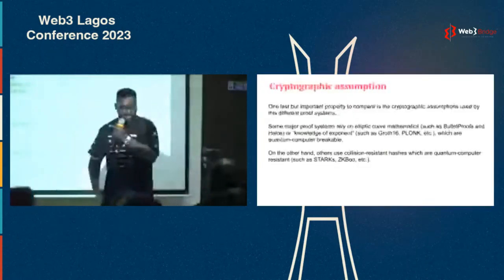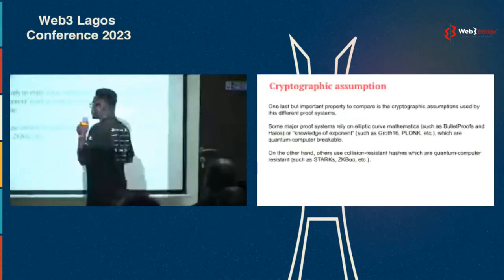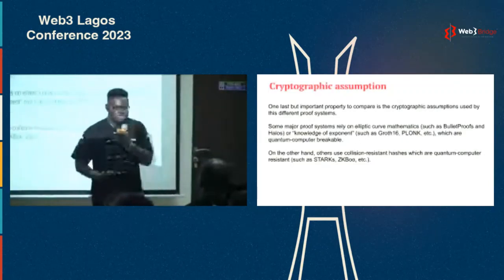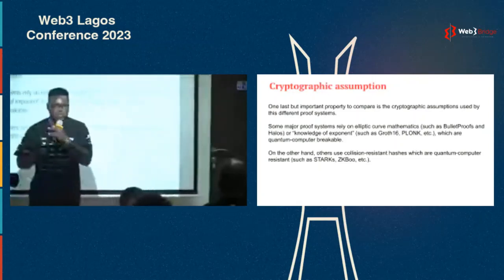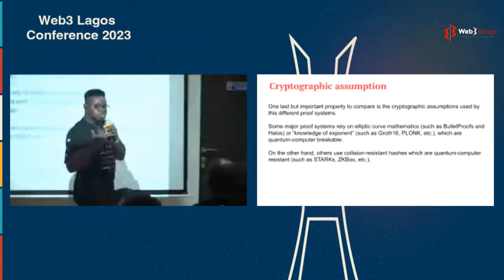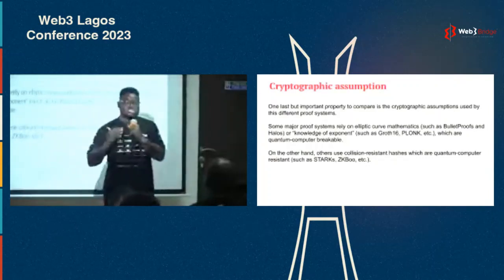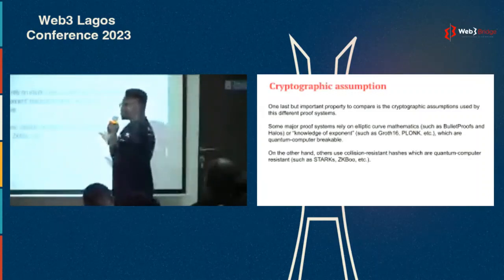And also the biggest argument, of course, is cryptographic assumptions. There's always that argument that STARKs are quantum resistant. Of course, we might not see the invention of quantum computers probably till like 2030. We want to create systems that are quantum resistant, in that they will not break in the future if quantum computers come into existence, right? And of course, that's one of the biggest advantages of STARKs, right?